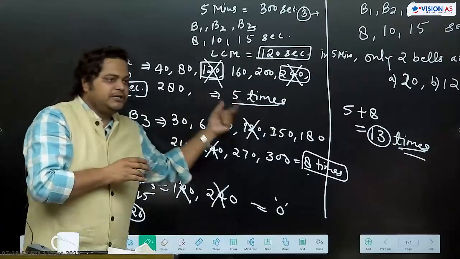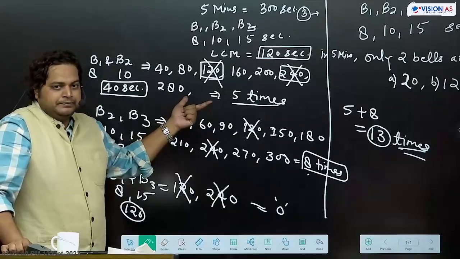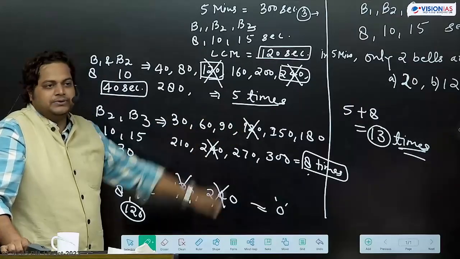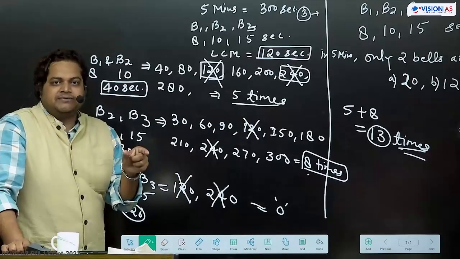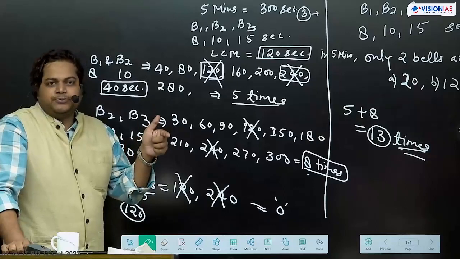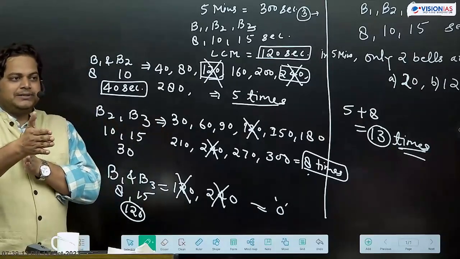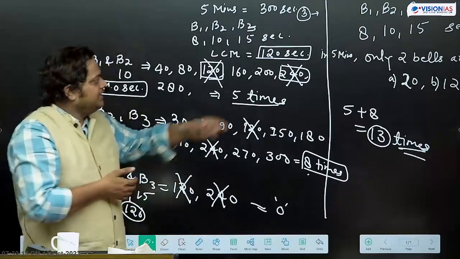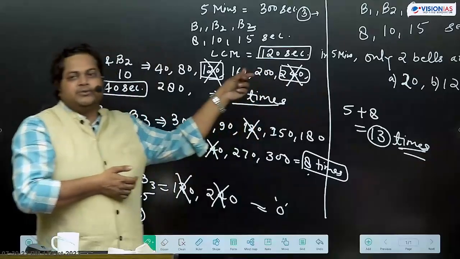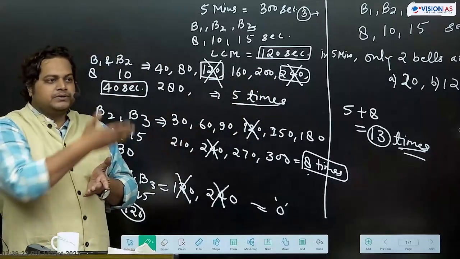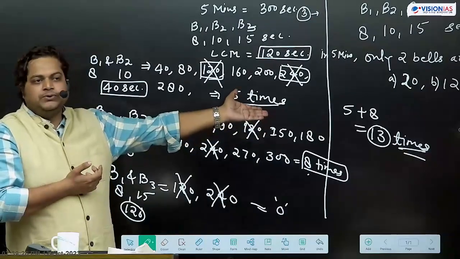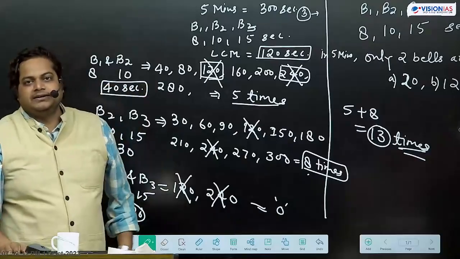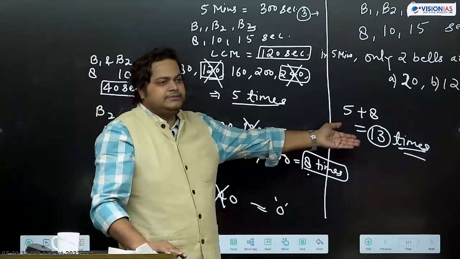And why reference point will not be added here? Reference point add करना चाहिए कि 13 आया उसमें 1 add कर दें 14 हो जाए. Do we need to add reference point? Why? Because reference point पे all the three bells are ringing together. So that we cannot count. We are counting कि only two bells are ringing together. So reference point पे तो all the three bells are ringing together. So that will exclude. So we don't need to count in only two bells वाली condition में. तो reference point नहीं add करेंगे. आ गया? 13 times.